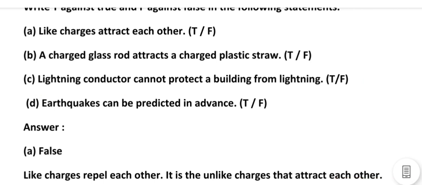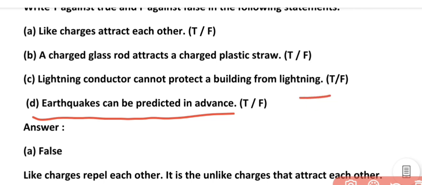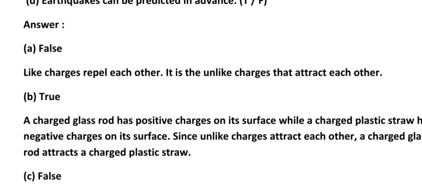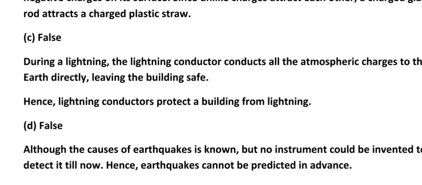Now see D, earthquakes can be predicted in advance. This statement is also false. Earthquakes till date cannot be predicted in advance. So you can see A was false, B true, C false, and D also false.